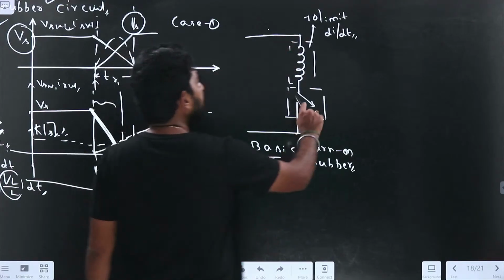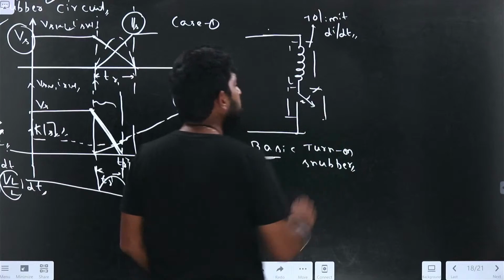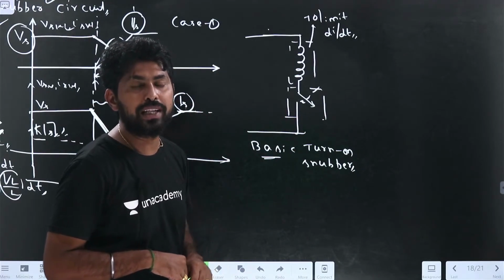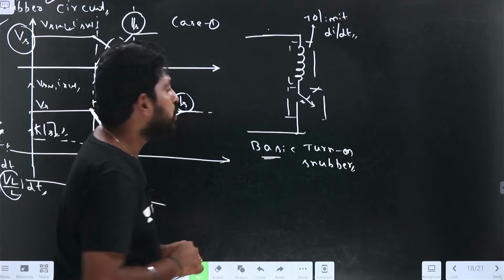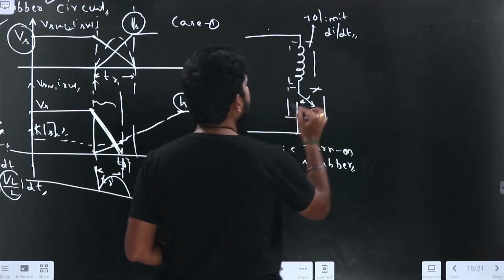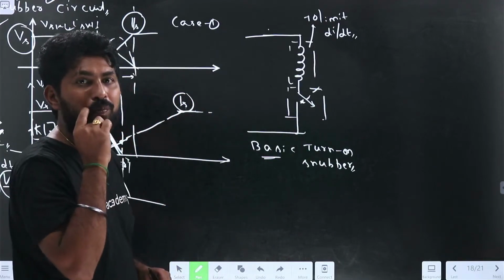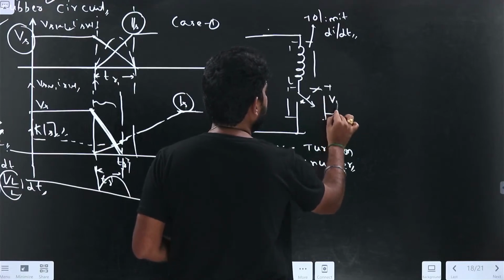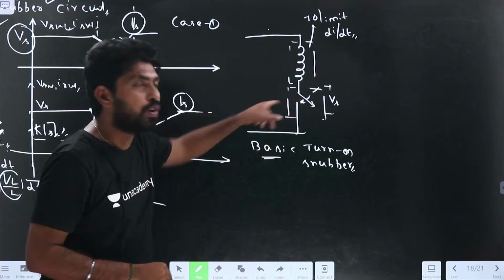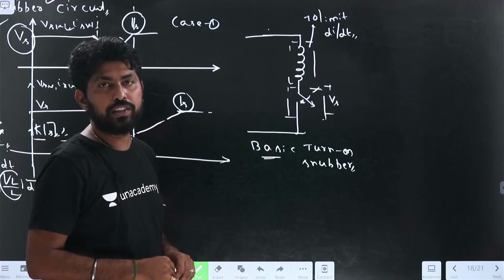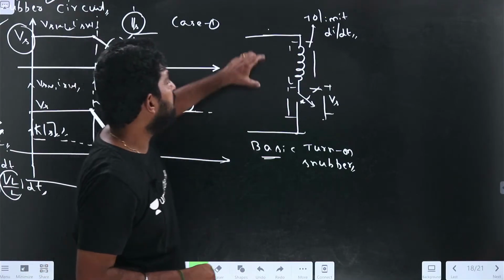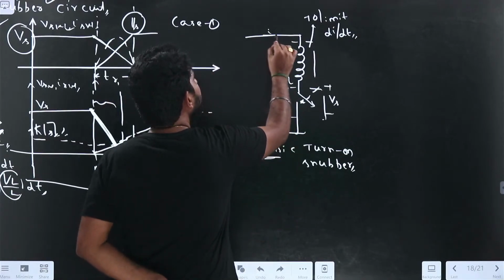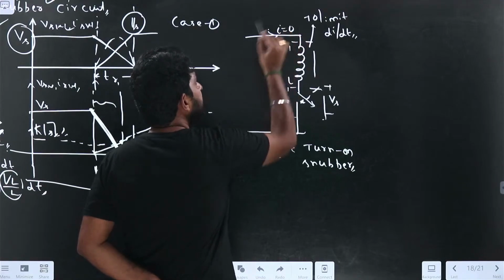So what happens here? Initially assume that the switch is in off condition. During that time, what happens? The voltage across the switch during off condition will be Vs. When the switch is in on condition, what happens? Initially, the current flowing through the inductance, L dI by dt, will be 0.